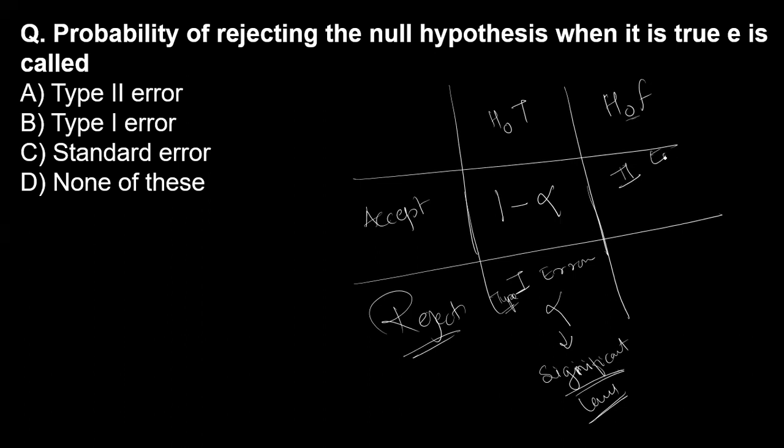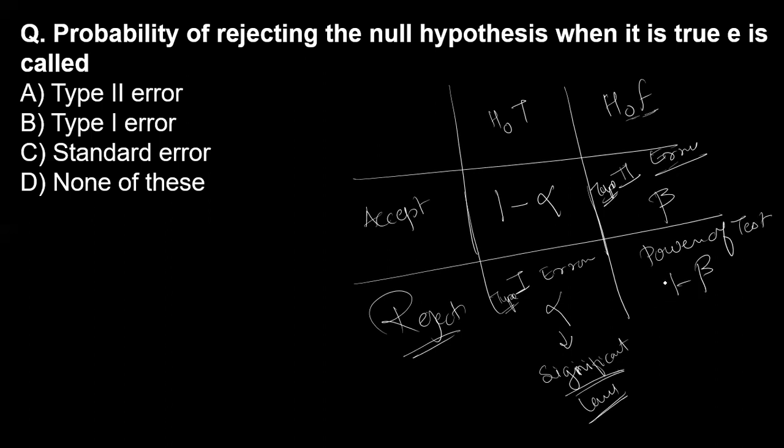It is a type 2 error, and you have to know that a type 2 error is actually dangerous. It is denoted by beta. If the hypothesis is false and you reject that hypothesis, that is nothing but the power of test. The power of test is 1 minus beta.